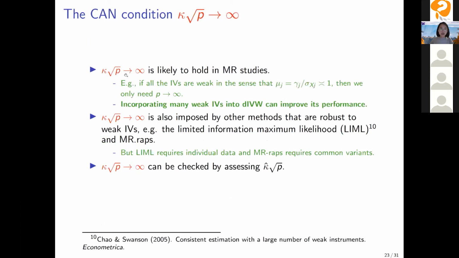A little more about this condition. This condition is likely to hold in MR analysis. For example, if all the IVs are weak in the sense that each z-score is on the order of 1, then we only need the number of such weak IVs to go to infinity. So incorporating many weak IVs into DIVW can improve its performance, whereas incorporating many weak IVs in IVW can make it biased. This condition is also imposed by other methods that are robust to weak IVs, for example, the limo estimator and the MRFs. And this condition can be checked by this quantity that can be calculated from data.